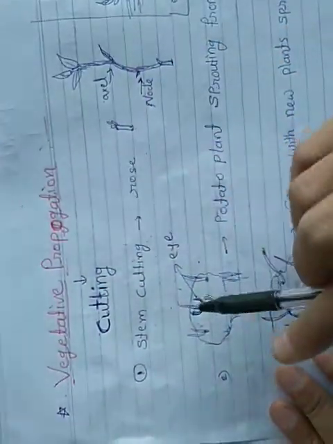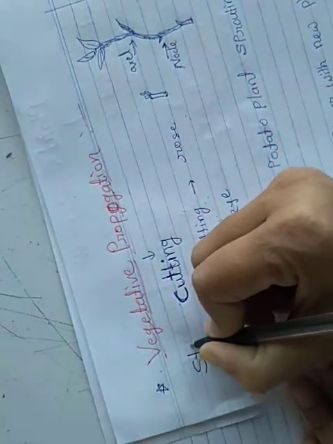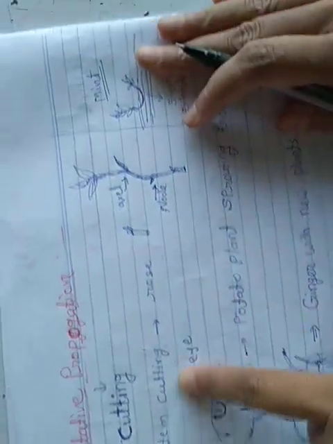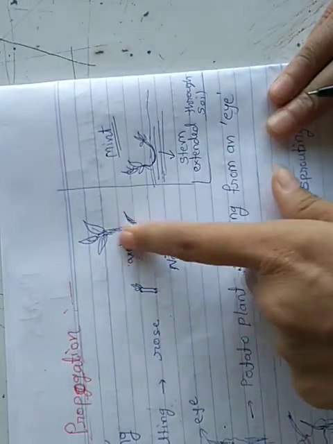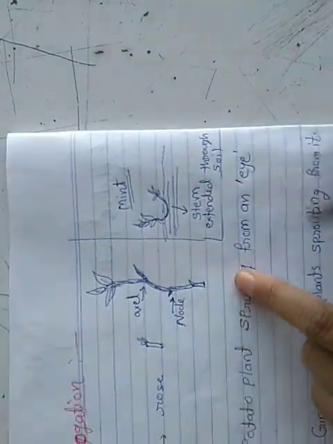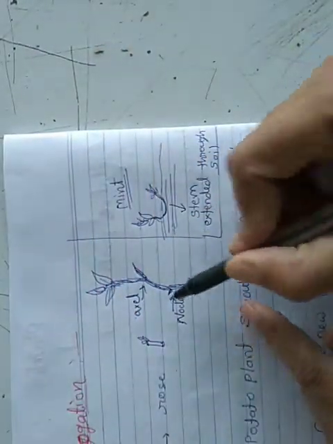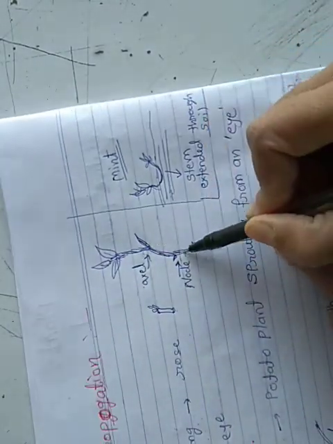First type of vegetative propagation is stem cutting. Under stem cutting, the first example is rose plant or sugar cane plant. I have taken here the example of the rose plant. We can see the branch of the rose plant is like that. Here for stem cutting, what we have to do is cut that stem from this portion.